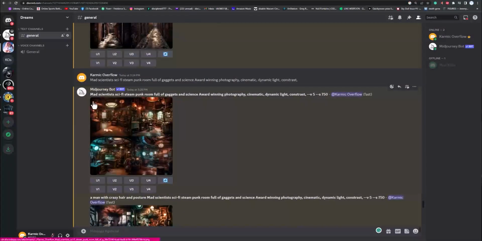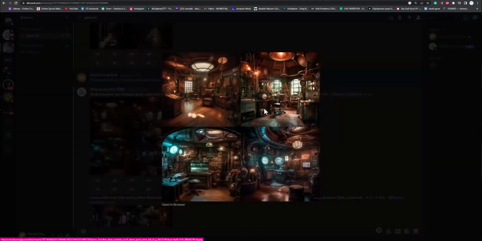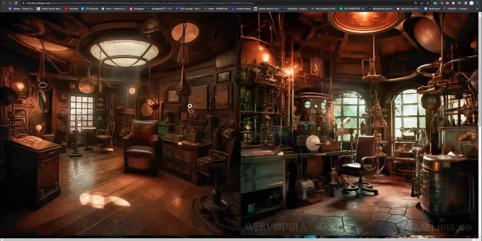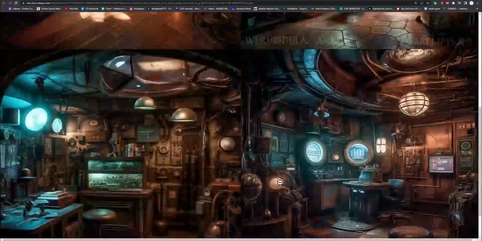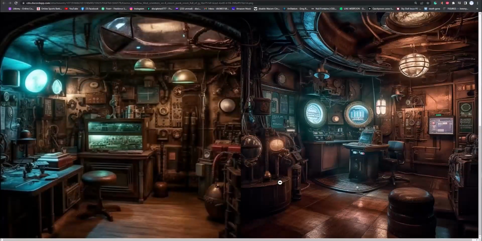So here I did mad scientist, sci-fi, steampunk room full of gadgets and science. I just put "and science" so it knows I want it to be sciencey. And then my typical thing here, award-winning photography, cinematic, dynamic light contrast. This right here is a really good string to have at the end if you want really good photos for pretty much anything. Let's look at this larger. Amazing. Look at that. That's fantastic. And these are starting to look a little bit artistic. Not quite like a photograph, but really cool.